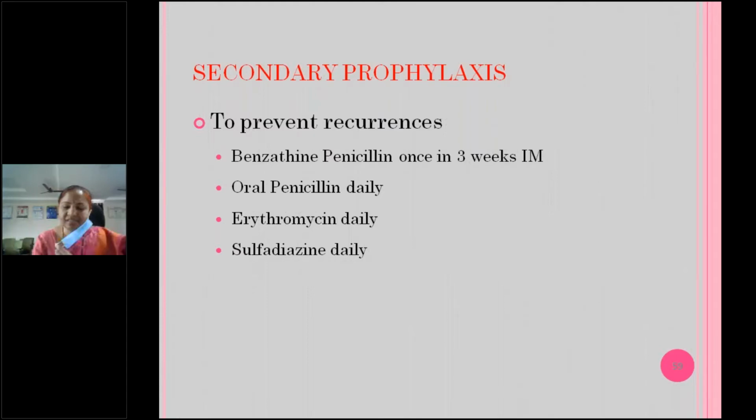And benzathine penicillin, all of you should remember, because in future you may become house surgeons or doctors at PHC. Never give it intravenously. Always give benzathine penicillin intramuscularly only. It's a long-acting penicillin. If you give IV by mistake, by the time you withdraw the needle, the child will die. So it's very dangerous to give IV. All of you remember, benzathine penicillin, always intramuscular.